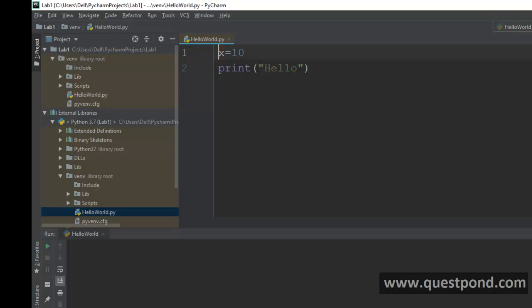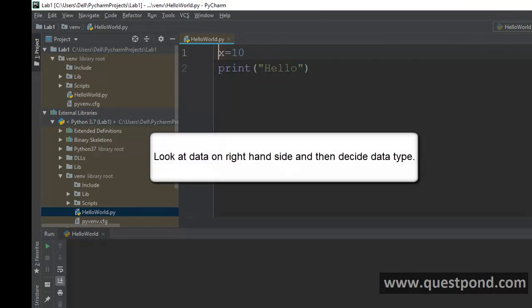As compared to C# or C++ or any other language, where you have to explicitly say int x equal to 10, here it is more inferred. Inferred means it will look at the right hand side, at the data that is there, and then decide what the data type of x is.